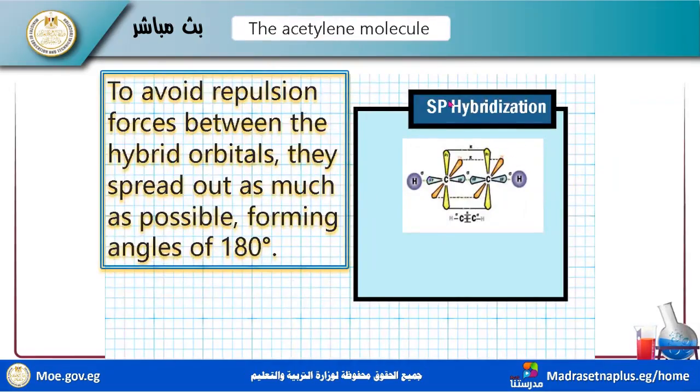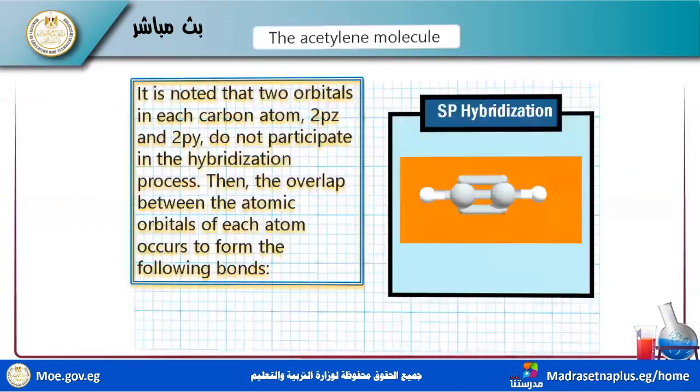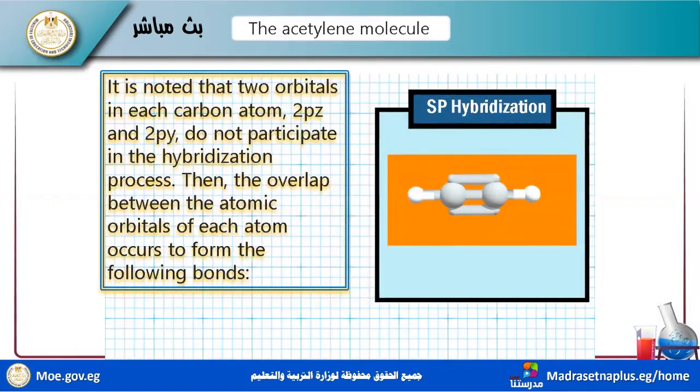I have two hybrid orbitals, and to avoid the repulsion force between them, the hybrid orbitals spread out as much as possible, forming a linear angle equal to 180 degrees. In sp hybridization, I have sigma, sigma, sigma.